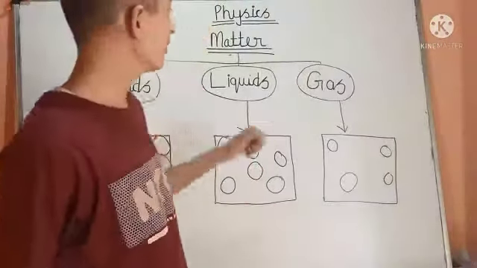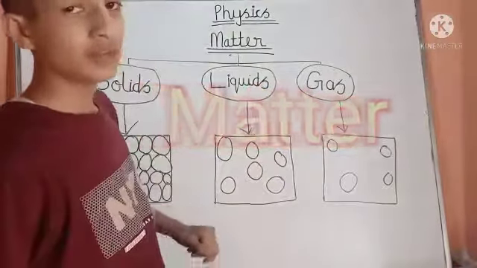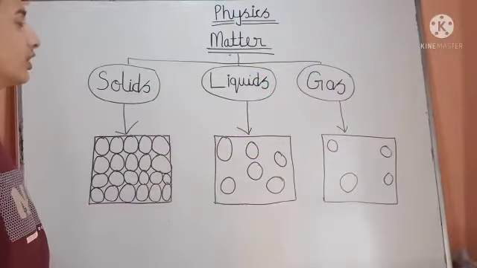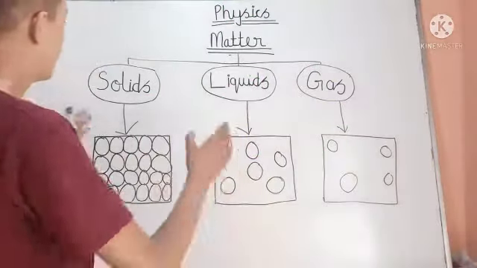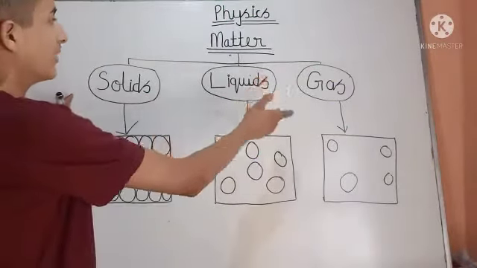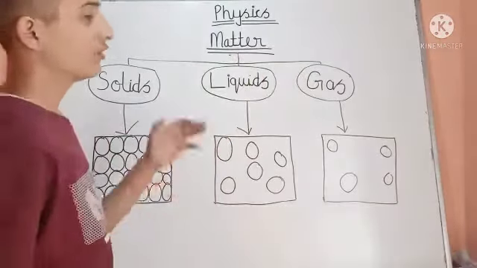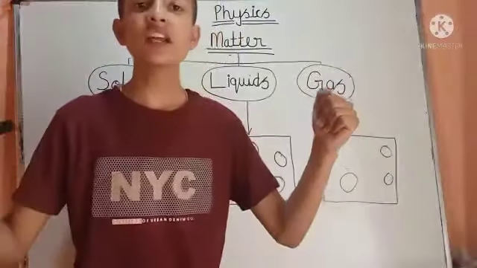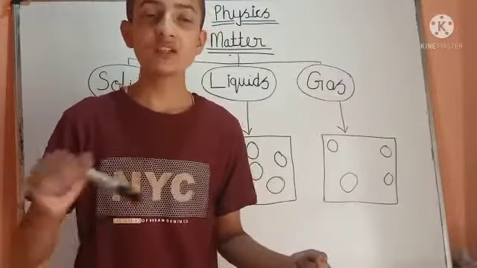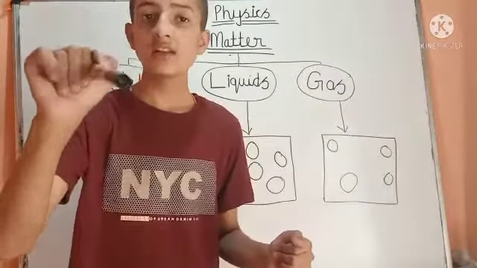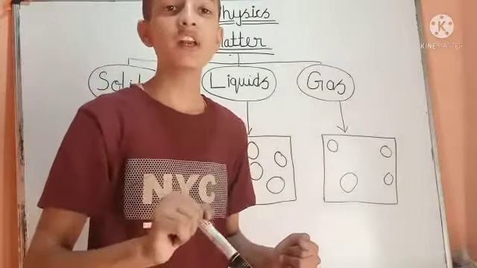So the topic which we are going to discuss today is matter, which is part of physics. Today we are going to study matter, the classifications of matter, and the properties of solid, liquid and gas. First of all, what is matter? Anything that occupies space and has some mass is known as matter. This was the very simple definition of matter. You must learn this definition. It is a very important definition.